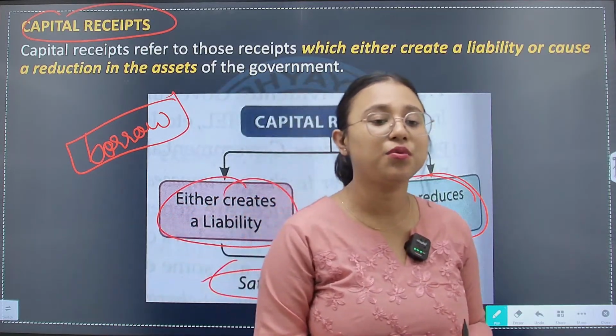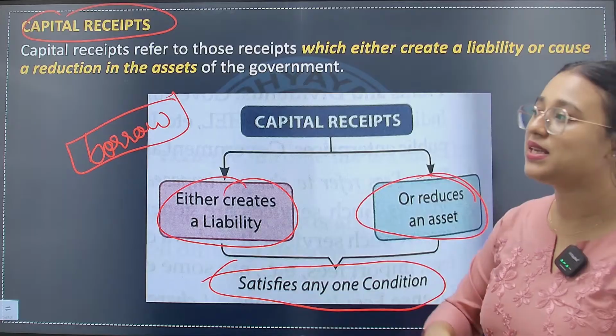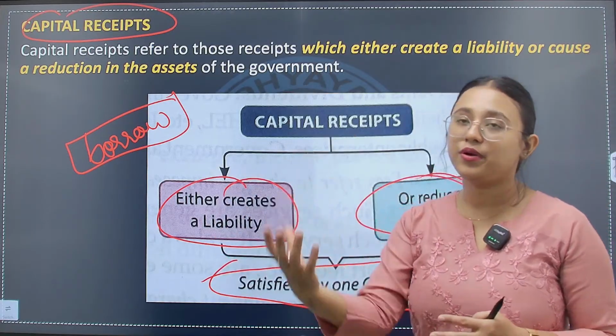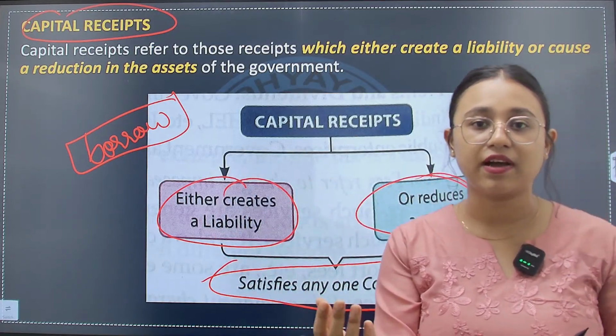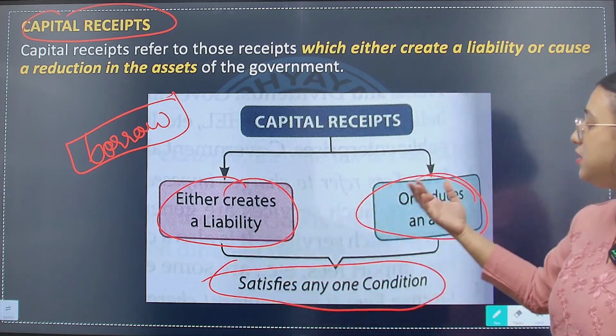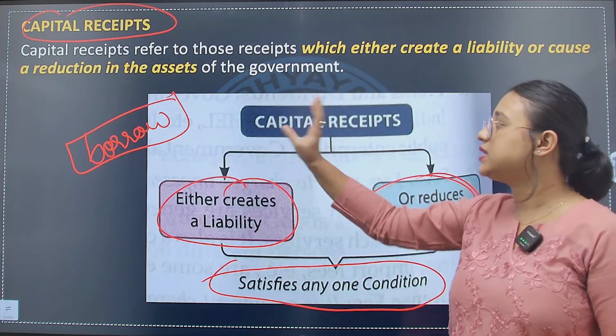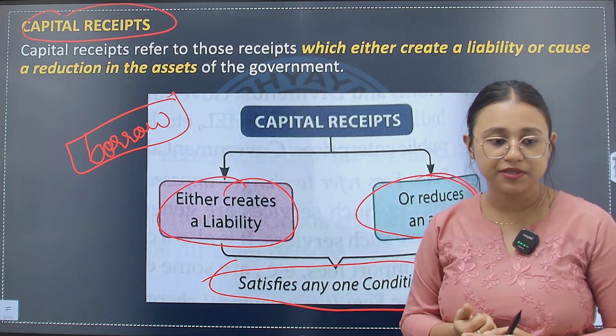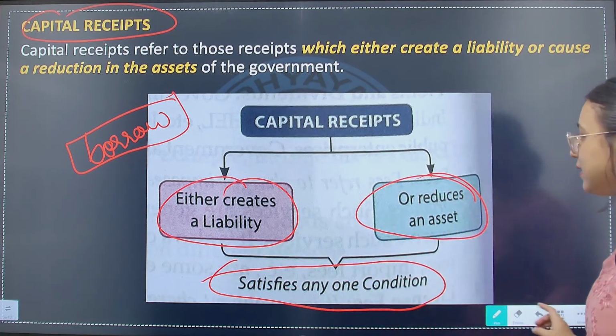Okay? So whether either the government has created a liability from those receipts, or it has actually reduced an asset of the government, it is said to be as capital receipt. Okay? I hope you are clear till this much.